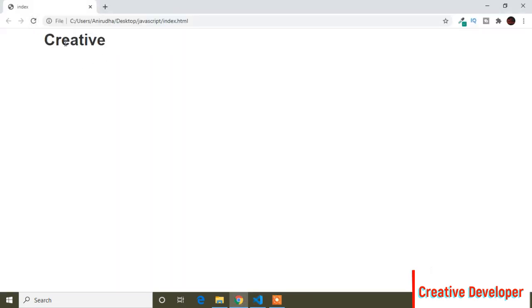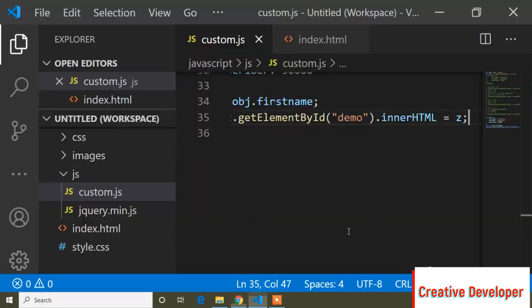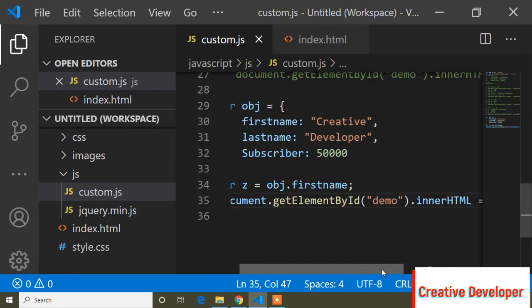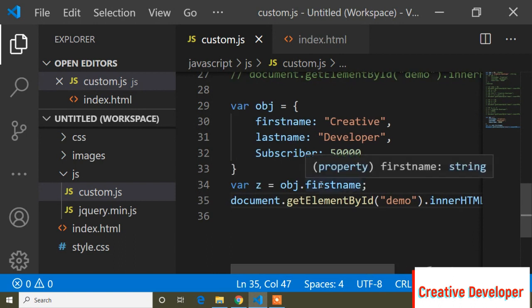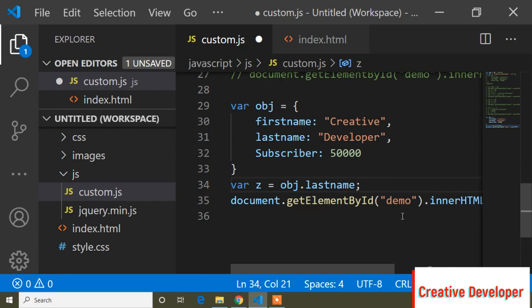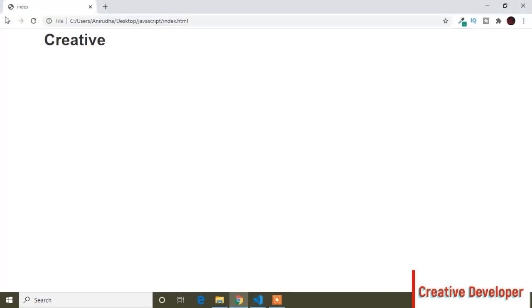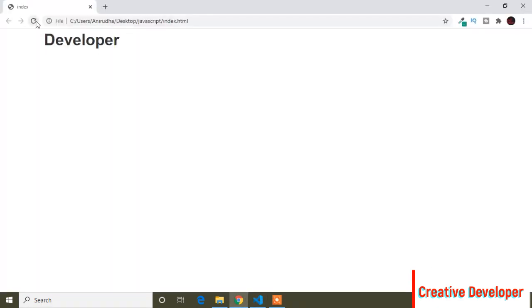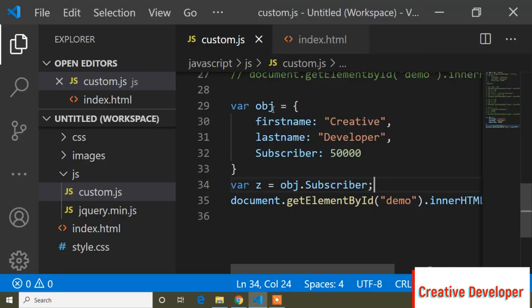So just jet. So let's see guys. You can see it's showing the first name, creative. And now if you want to show the last name, in a similar way, instead of first name you can write last name and save. You can see. And in the similar way if you want to print this subscribers, copy and save. Here you can see.